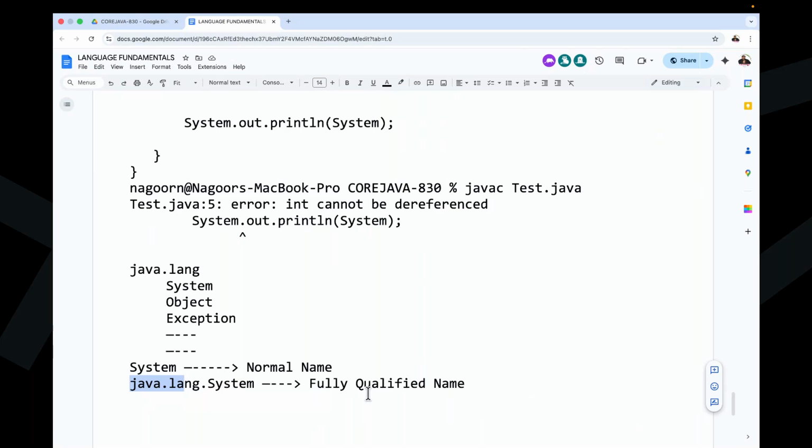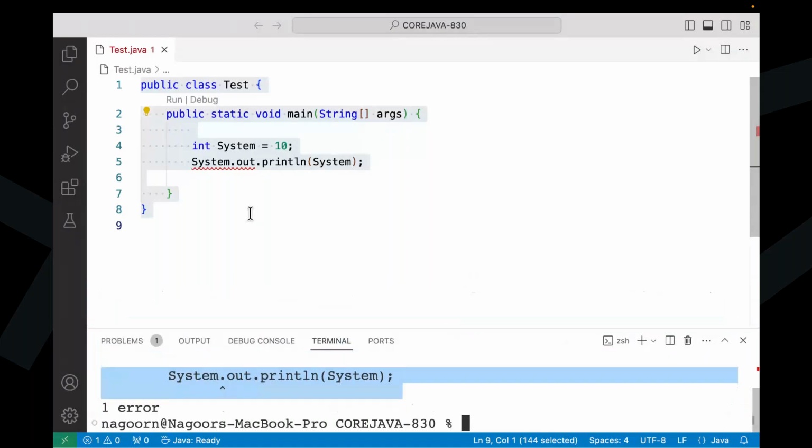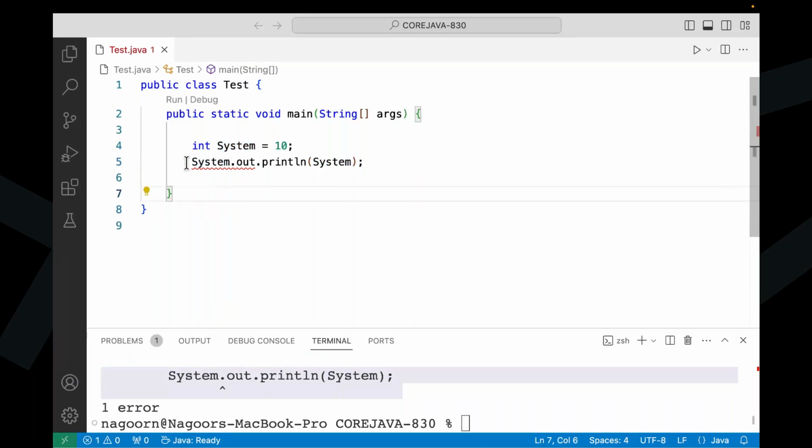So if you want to provide a solution for this error, we have to provide the fully qualified name. Observe carefully. The same example I'm going to provide here. Understand this clearly. Here I have used System as an integer variable, no problem. But here I'm trying to use System as what? Come on, guys, tell me.